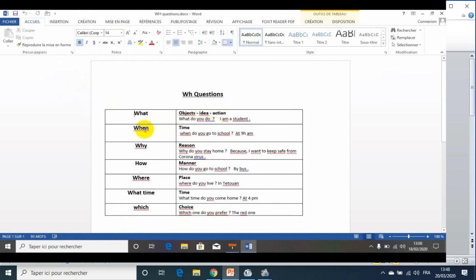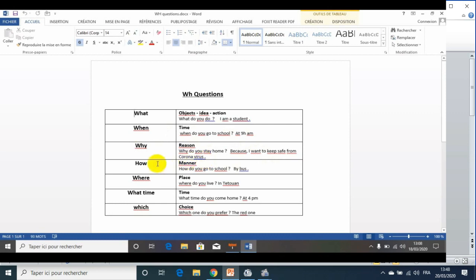Number one, when. We look for the time. When do you go to school? At 9 a.m. Why? The reason. Why do you stay home? Here, look at this example. It's concrete. Why do you stay home? Because I want to keep safe from the coronavirus.